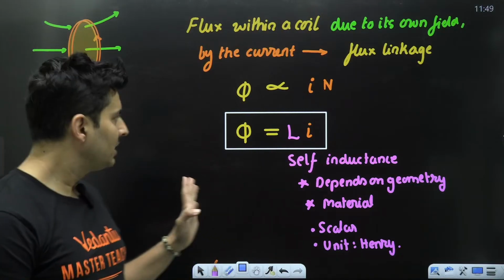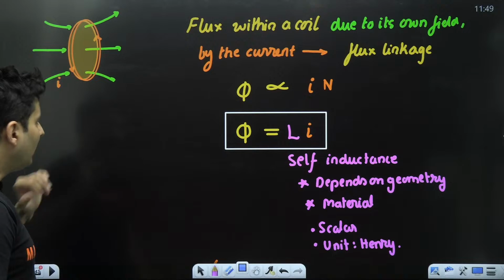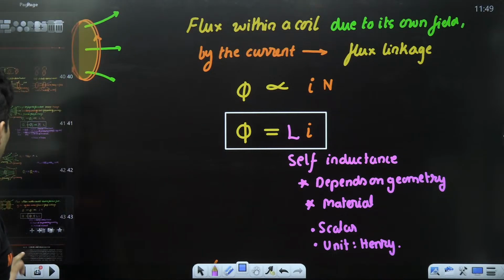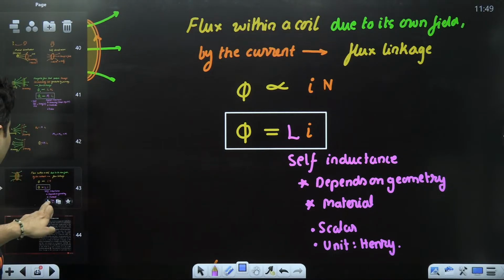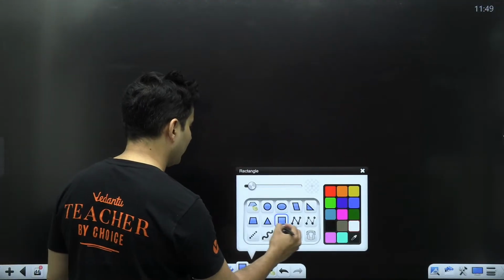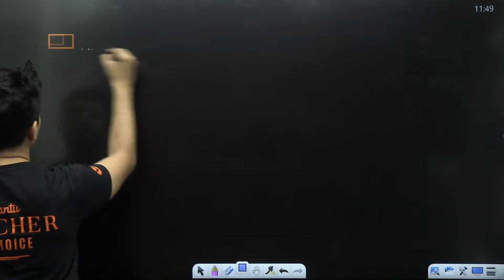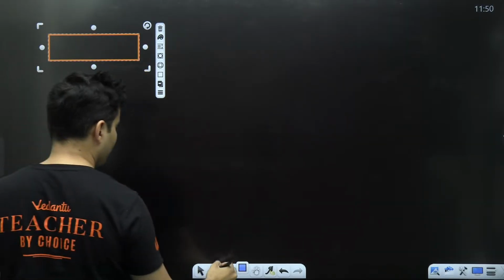Everybody with me? Great. Now that you have understood till this point, what might be the self-inductance of a solenoid? Just imagine a solenoid like this.